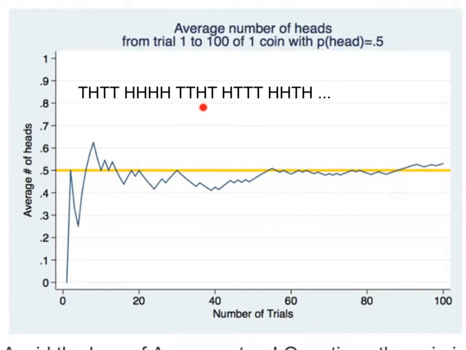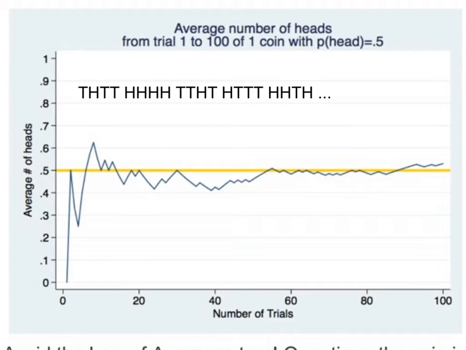And then we continue on and on, getting a variety of heads and then tails. And you can see that if we keep plotting the proportion that are heads, we start to settle into this yellow line at 0.5. And that's what the law of large numbers says, that as the number of coin flips grows, even though you get large fluctuations early on with a small number of coin flips, in the long run, your proportion of heads will settle at 0.5, or the true probability.